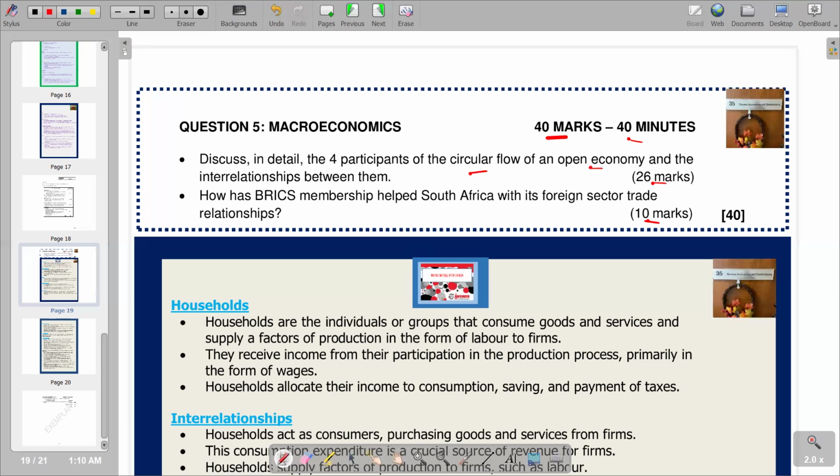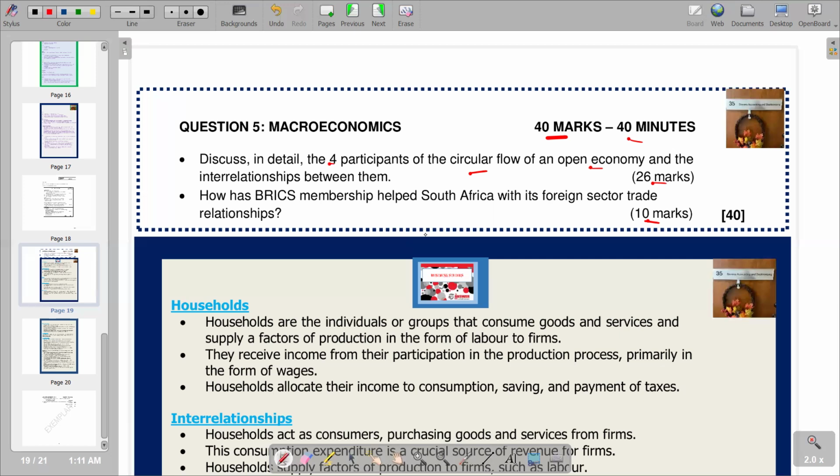Going on to our main body, the question requires us to discuss in detail the 4 participants we have in the circular flow in an open economy. We know that an open economy is an economy that engages in international trade, an economy that interacts with other economies. Remember, the opposite is a closed economy, whereby the economy is not interacting with other economies or other countries. There is no international trade taking place. So we say it's a closed economy.